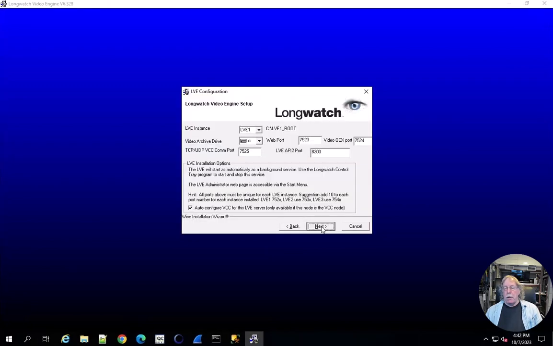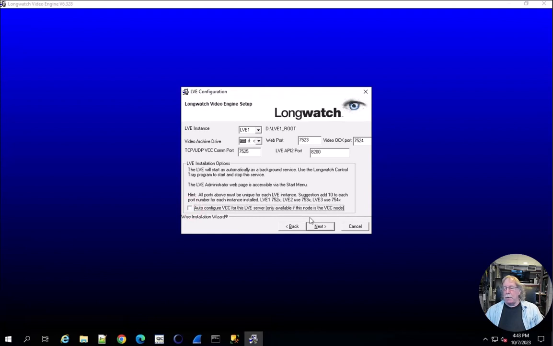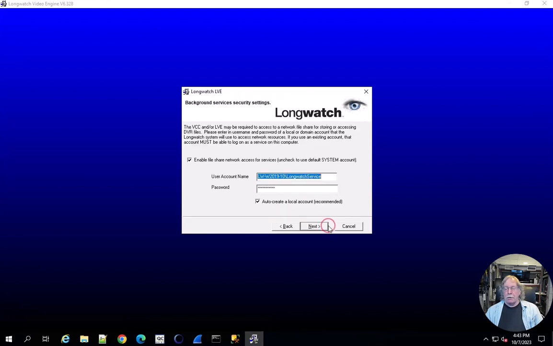On the Longwatch Video Engine setup screen, choose the drive where you want to store your DVR files. Indicate which LVE instance you are installing. Because this machine is not the VCC machine, you should disable the Auto Configure option. The ports will be assigned automatically depending on which LVE you are installing. When complete, hit Next. On the Background Services Security Settings page, you can accept this setting and select Next.